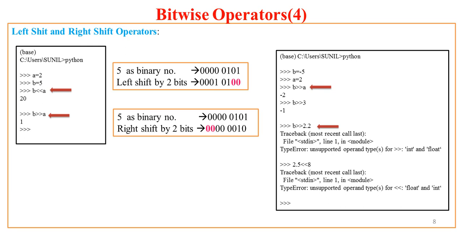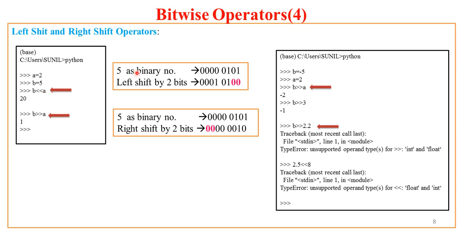Now the last topic to be discussed under the bitwise operators is the left shift and right shift operators. How it works: as discussed earlier, if A is 2 and B is 5, and I say B left shift A, what does it mean? It shifts the bit pattern of B by 2-bit positions, since A is 2. That means shift B by A bit positions. So if B is 5 and A is 2, the bit pattern of 5 will be left shifted by 2-bit positions.